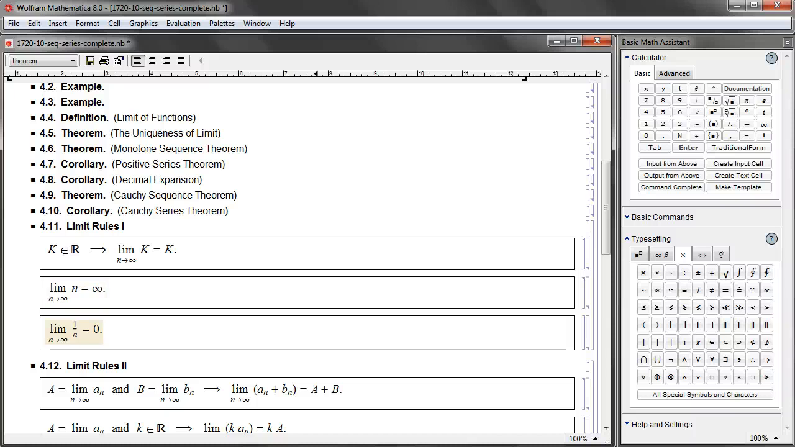Limit of 1 over n is 0 is something elementary, and it's really fundamental to other limit computations. But the proof is going to be very, very difficult. We don't do that here. I'm not going to dare doing that here in this course. Not even as an optional topic, no.